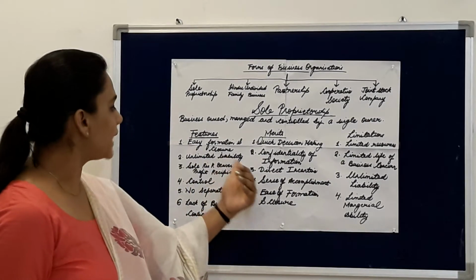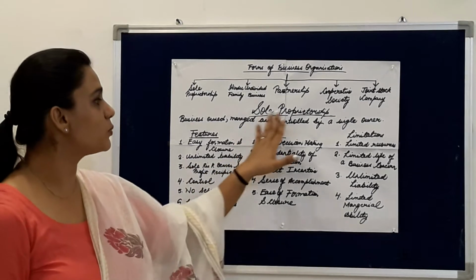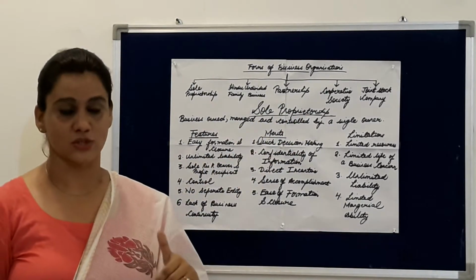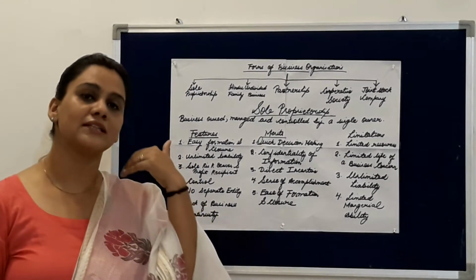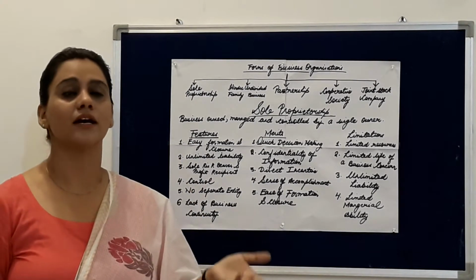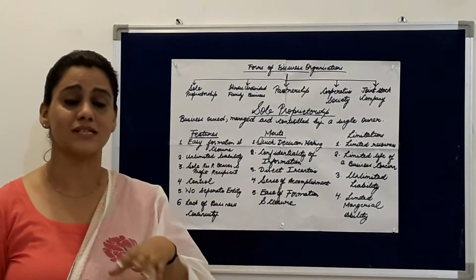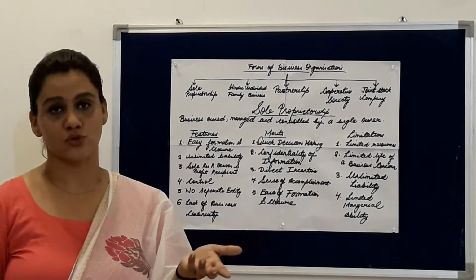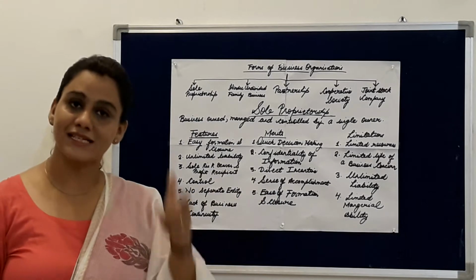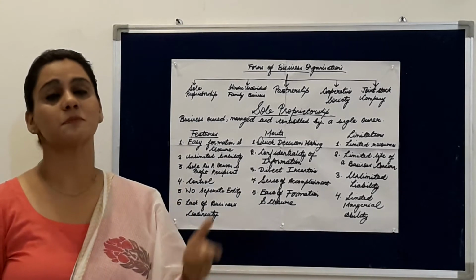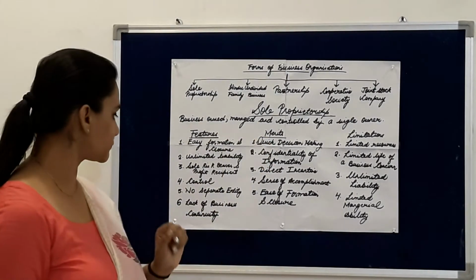Second is unlimited liability. Liability means the obligations. That means when the sole proprietor takes debts for the business, he has to pay them off also. So in case the assets of this form of business are unable to pay the debts of the creditors, unlimited liability means that in this case he has to sell his personal assets in order to pay the creditors.